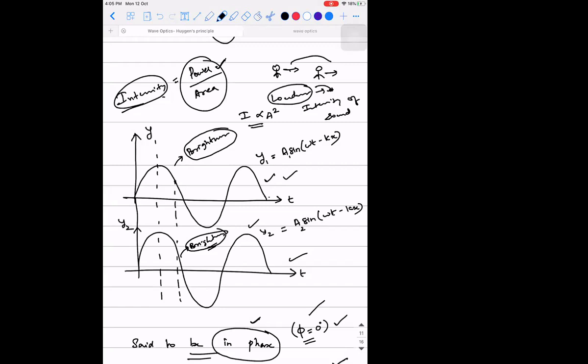Intensity is the amount of power radiated per unit area. Okay. So what will be the SI unit for it? Watt per meter square. Yes, SI unit is watt per meter square.